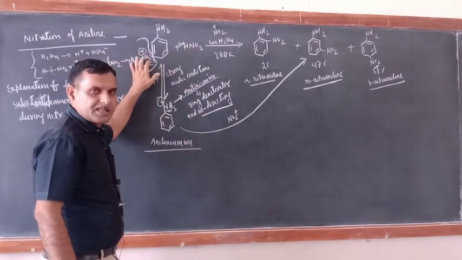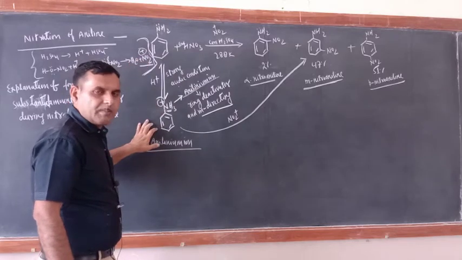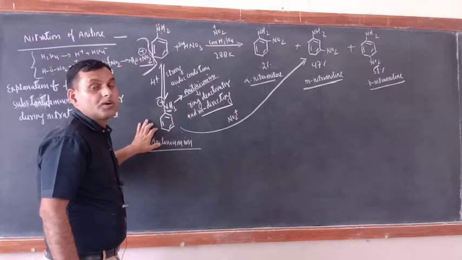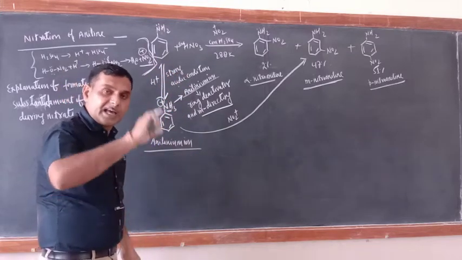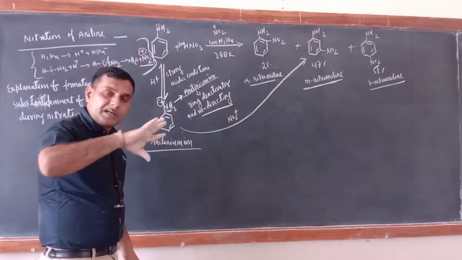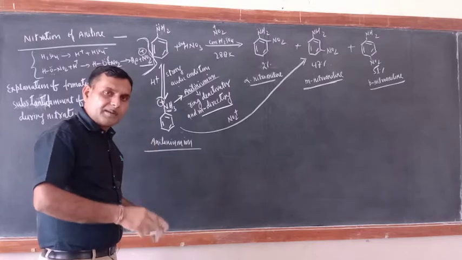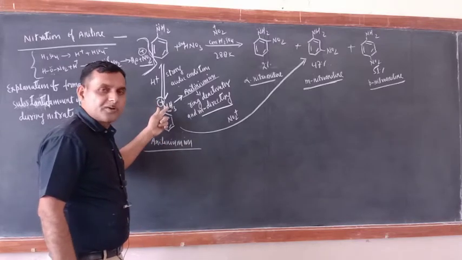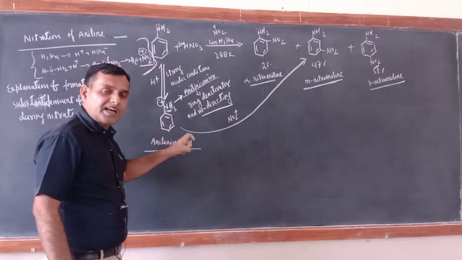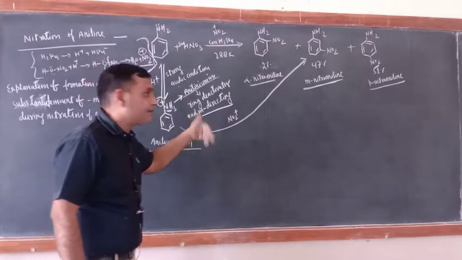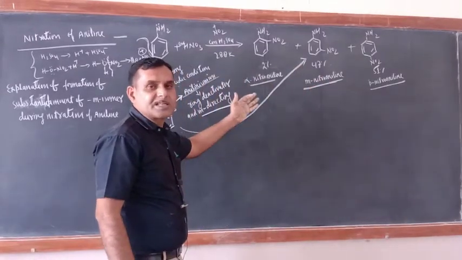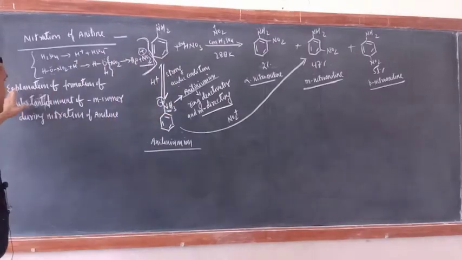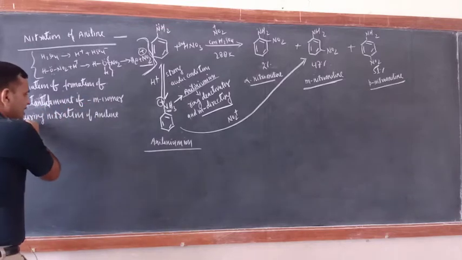The NH2 group of aniline will direct the NO2 positive at the ortho-para position, but the NH3 group of the anilinium ion will direct the NO2 positive electrophile at the meta position. That is why a substantial amount of meta isomer is formed here.